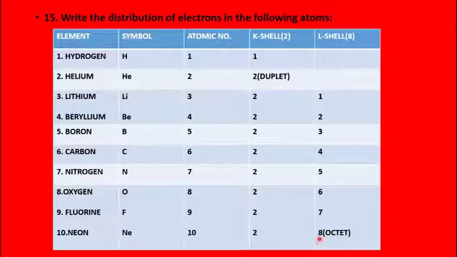So that means by the time we reach neon, our L shell is completely filled because the maximum number of electrons in L shell can be only 8. So having 8 electrons in the outermost shell is also known as octet. Octet means 8 electrons. So L shell is completely filled, so it is a stable electronic configuration, and this is a noble gas. Because of this, noble gases are inert and unreactive.